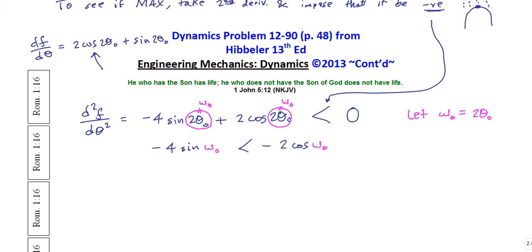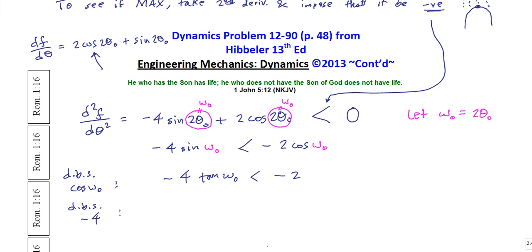Now let me divide both sides by cos of omega naught. So then I get minus 4 tangent of omega naught is less than minus 2. And now I'm going to divide both sides by minus 4.